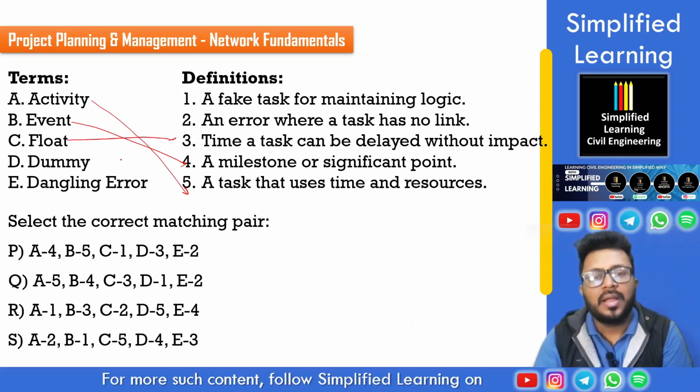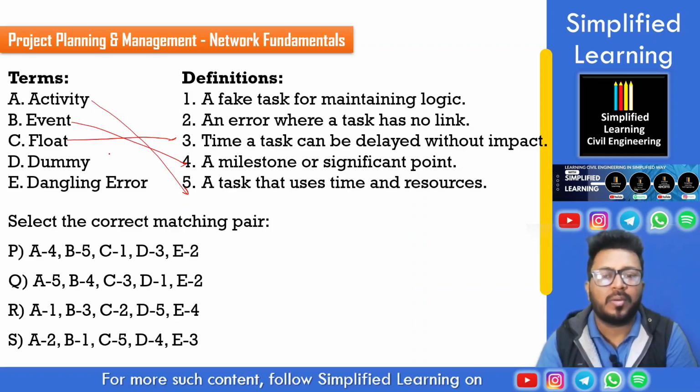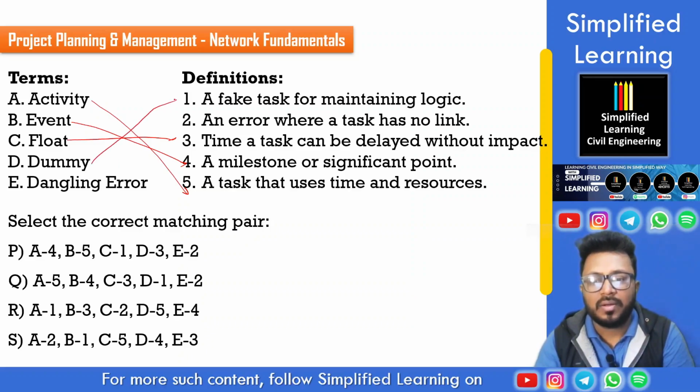And what a dummy is? It is a fake task for maintaining logic. To preserve the logical flow of the network diagram, we add what? Dummy. Okay, D with 1. And finally, we are having the dangling error we just saw in the previous question. Dangling error is nothing but an error where a task has no link, an activity has no link.